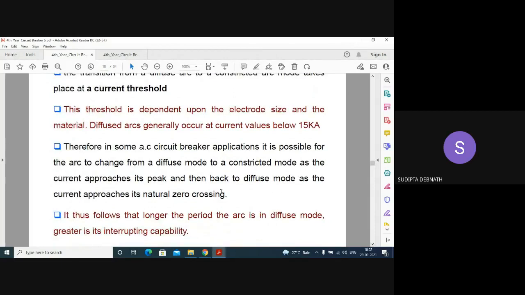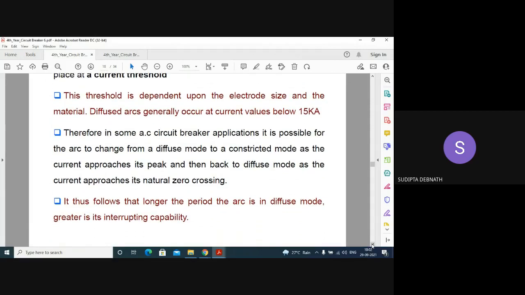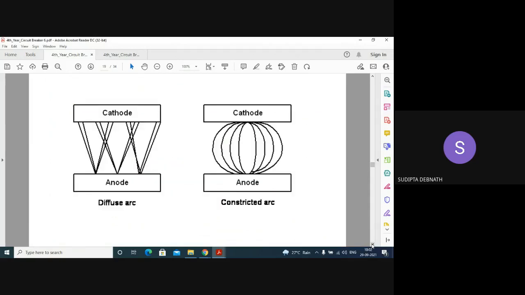So it thus follows that the longer the period the arc is in diffused mode, the greater is the interrupting capability. So if the diffuse mode is there, arc extinction will be easier. If the arc is in constricted mode, arc extinction will be somewhat difficult.